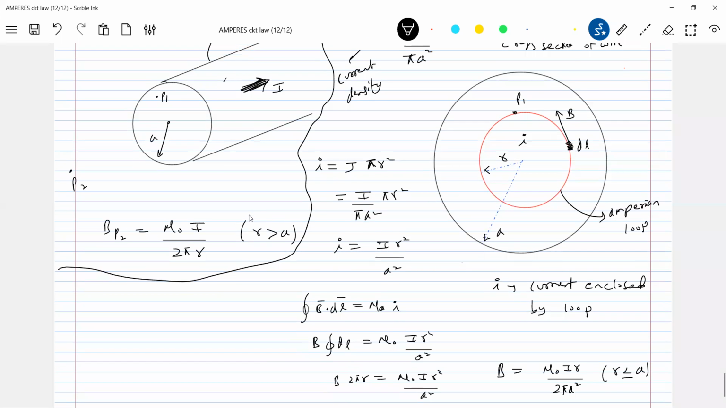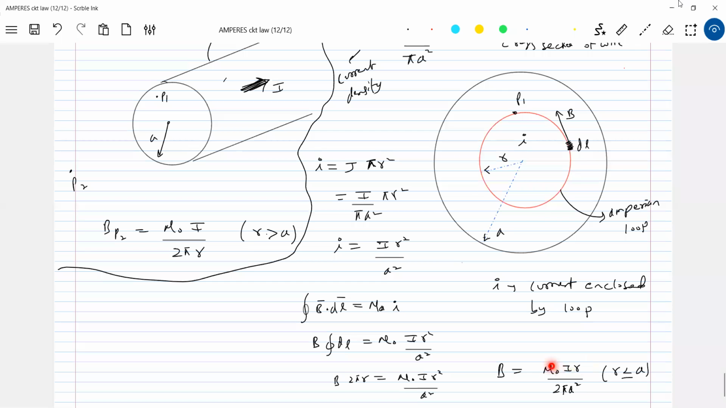We can justify our answer. On the surface, how much it should be? According to this, put r equal to a. Mu naught I by 2 pi. Put r equal to a. Mu naught I by 2 pi.